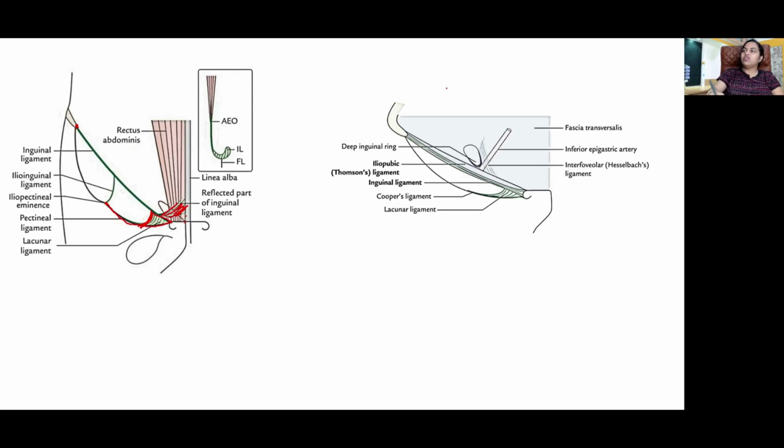Now, what is Thompson's ligament? It's nothing but thickening of the fascia transversalis. Remember, it's in the posterior wall of the inguinal canal. It is a thickening of the fascia transversalis from the anterosuperior iliac spine to the pubis, lying parallel to and behind the inguinal ligament. This is the iliopubic tract, or Thompson's ligament. What is the other name for the inguinal ligament? Yes, Poupart's ligament.